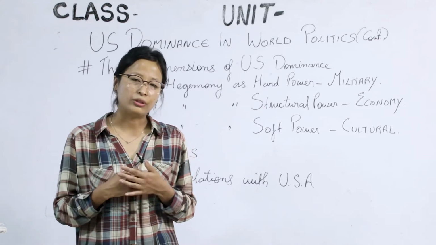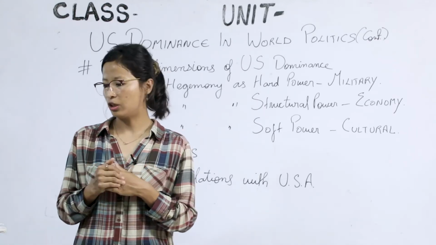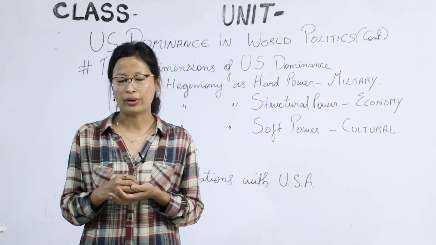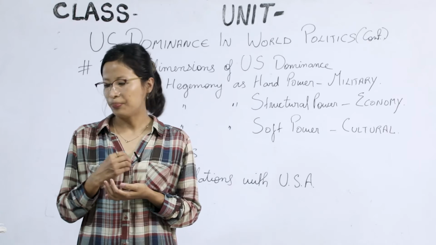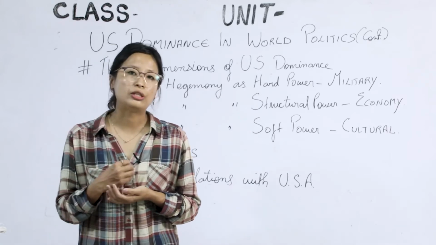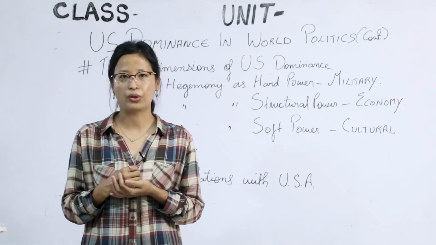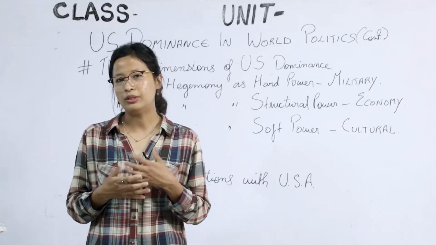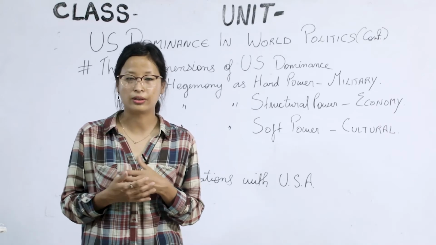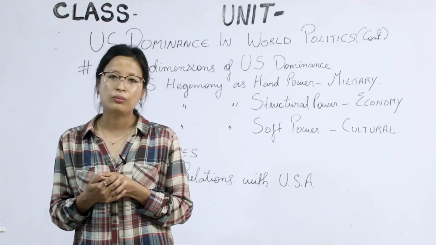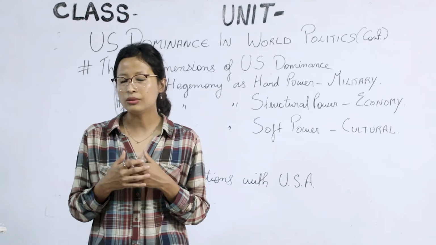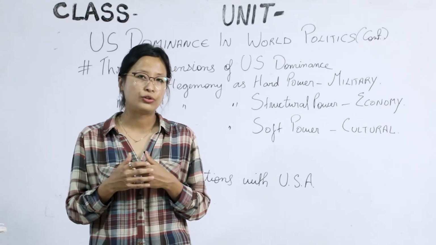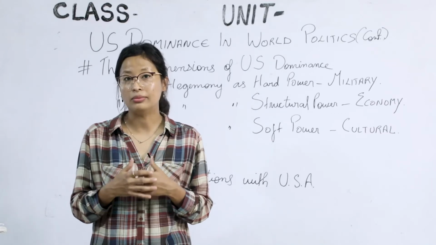After the end of the Second World War, these two economic organizations, the IMF and the World Bank, emerged. In these organizations, the US dollar plays a dominant role. Whenever a country wants to take a loan from these organizations, it has to be done through the dollar. The currency has to be the dollar. Now, what about the World Trade Organization? This is the sole organization which manages trade relations between the member states.